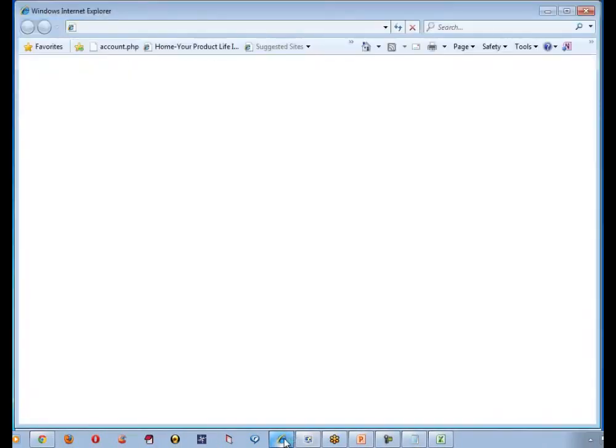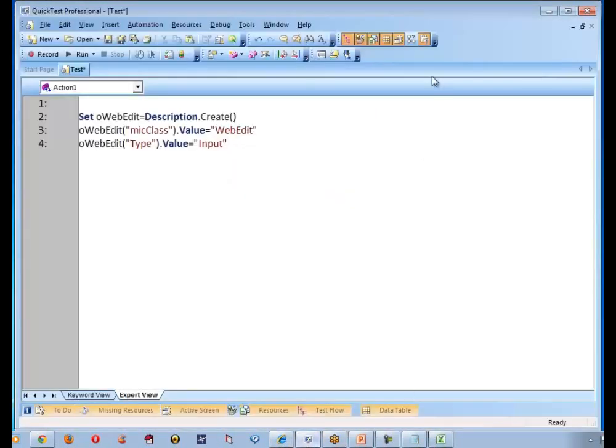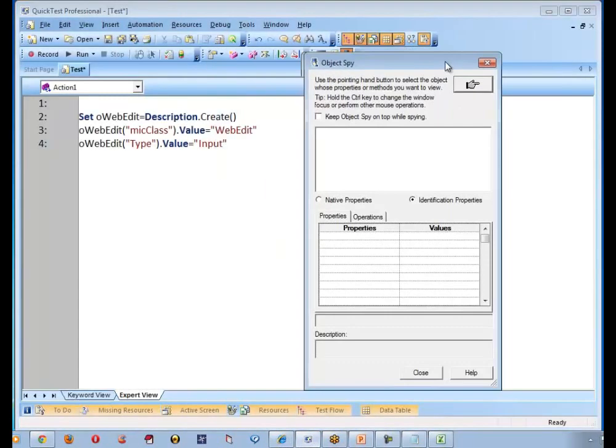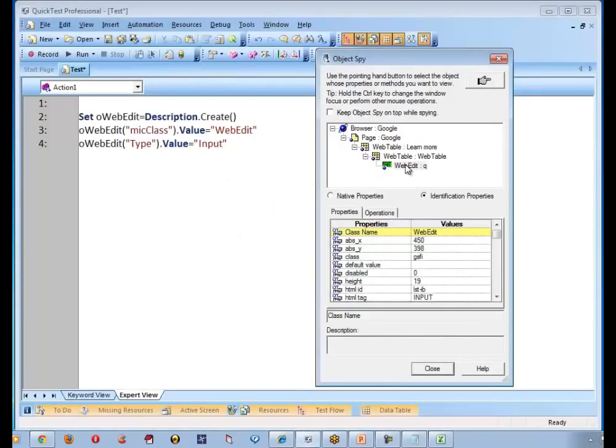Good. Let me open a browser. You're all thinking. So let me use Spy. Let me click on that edit box. So look at here. We have used one micclass. What is micclass? Micclass is nothing but the class name. What is that? Web edit. Is that point clear? Yes, sir.